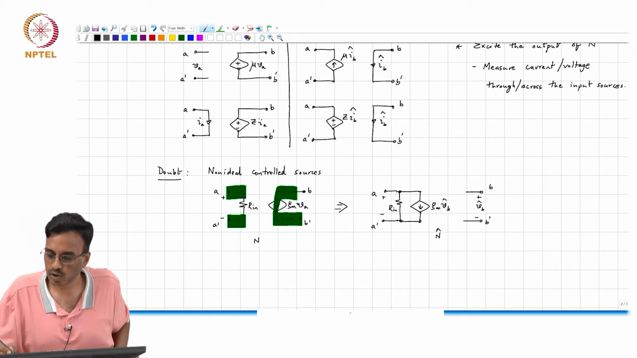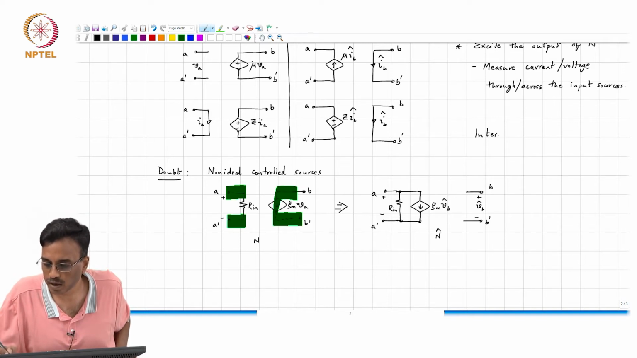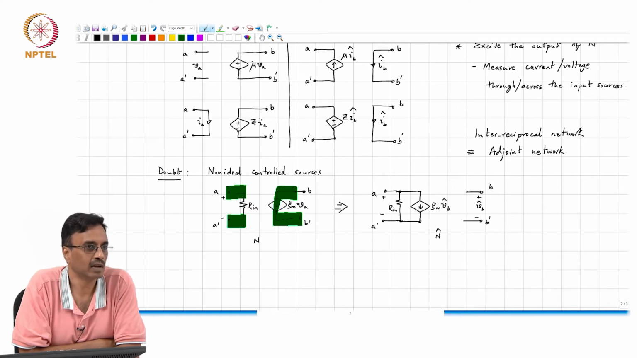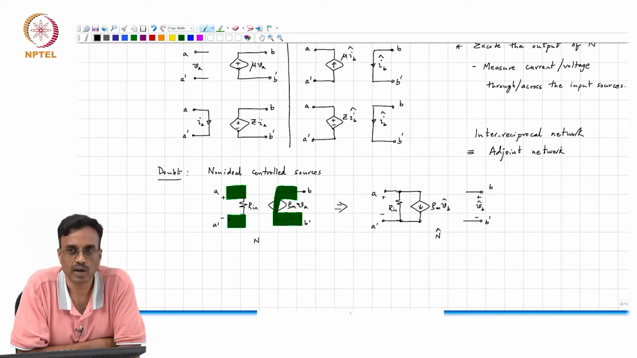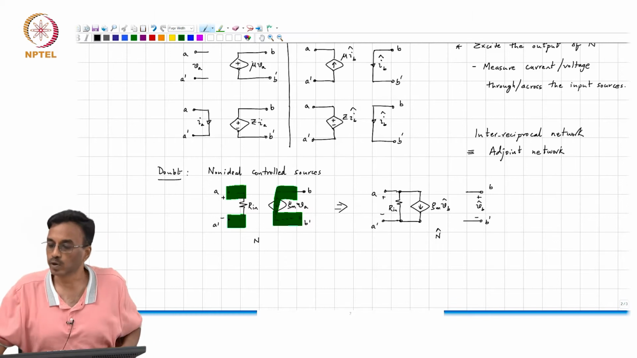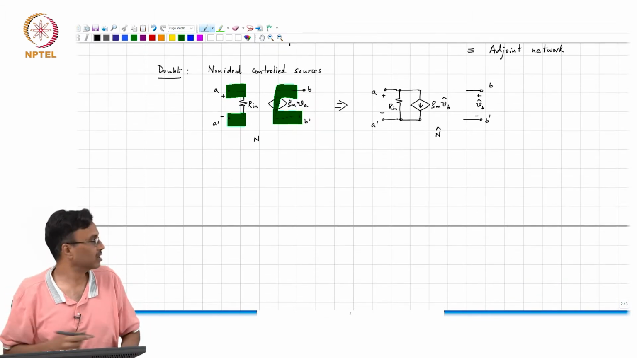And there is also another name for the inter-reciprocal network, and that is it's also called the adjoint network. Right, and there is a good reason for this, as again we will see a few lectures down the line. At this point these are just two terms that you need to be familiar with. Is that clear, people? Very good.